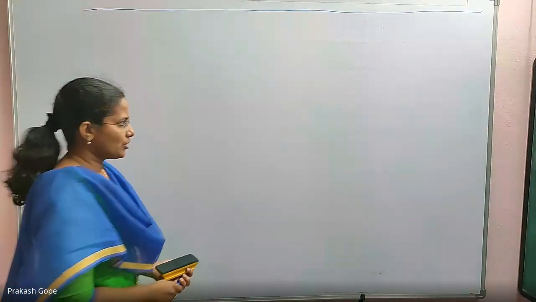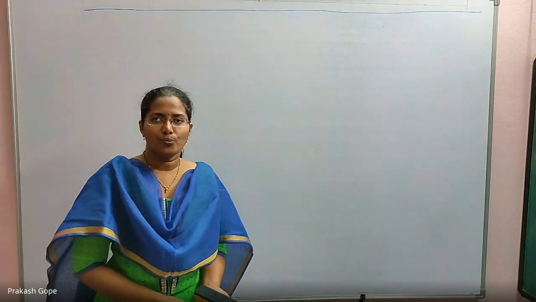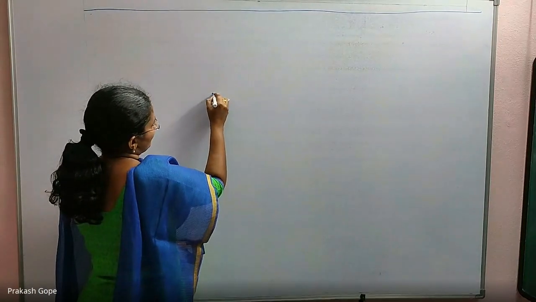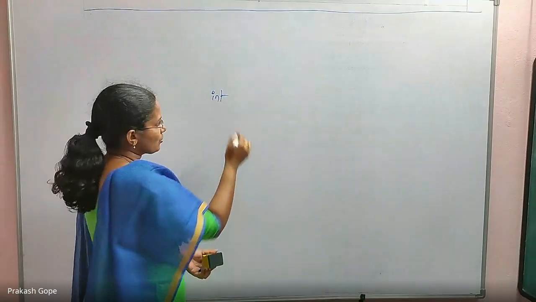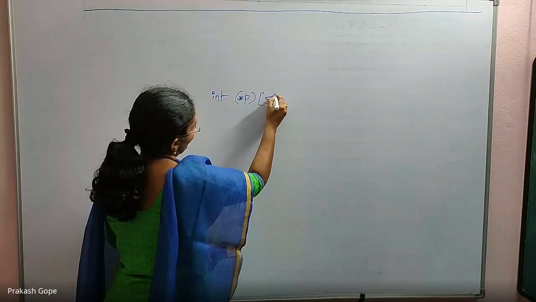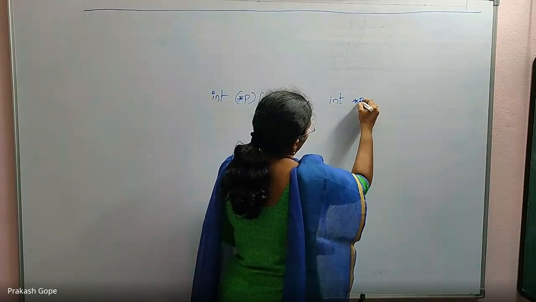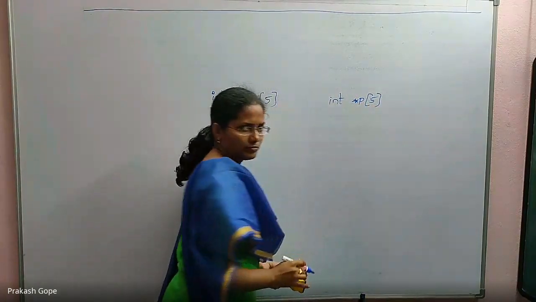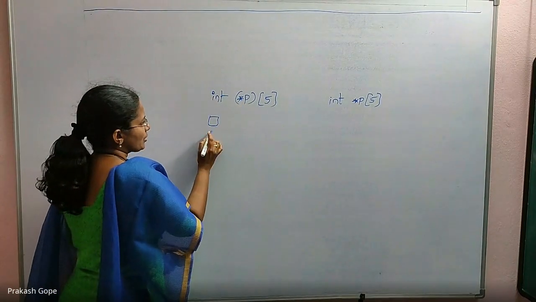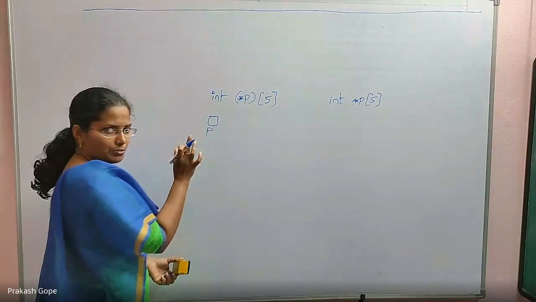Yesterday we saw the difference between pointer to an array and array of pointers. Remember that. Integers, same with characters also. Int star p of 5 is different from int star p of 5, depending on the parentheses. In the first, p is a pointer, and just to hold the address, only that much memory is allocated.